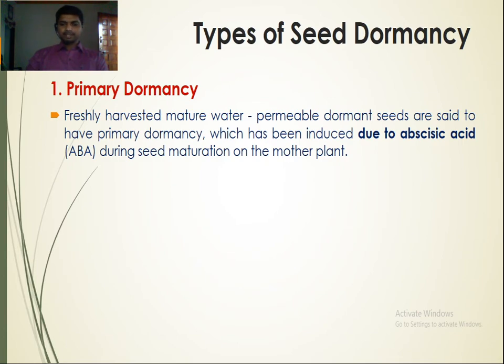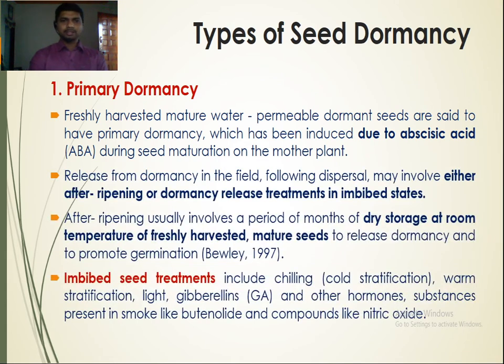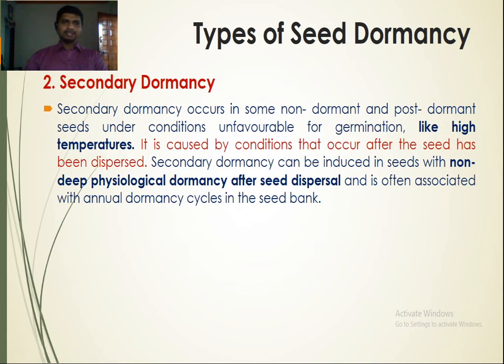Next is the types of seed dormancy. This is the first type, primary dormancy. Primary dormancy occurs in freshly harvested mature water permeable dormant seeds. This is because of the abscisic acid that has been present in the embryo during seed development on the mother plant. So it requires after ripening or dormancy release treatment in the imbibed state. Dry storage at room temperature of freshly harvested mature seeds can release them from the dormancy and promote germination.